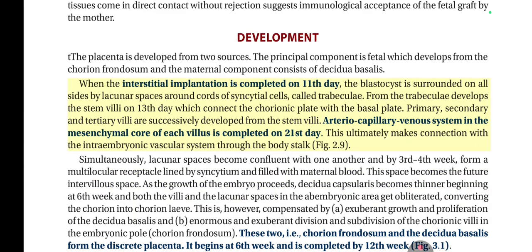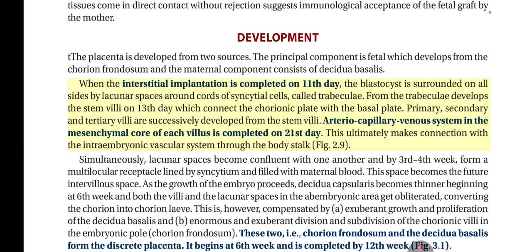When the interstitial implantation is completed on 11th day, the blastocyst is surrounded on all sides by lacunar spaces around cords of syncytial cells, called trabeculae. From the trabeculae develops the stem villi on 13th day, which connect the chorionic plate with the basal plate. Primary, secondary and tertiary villi are successively developed from the stem villi.